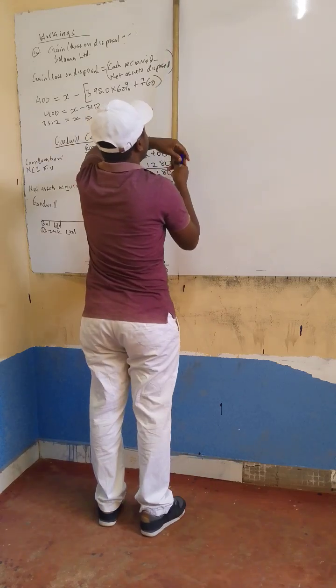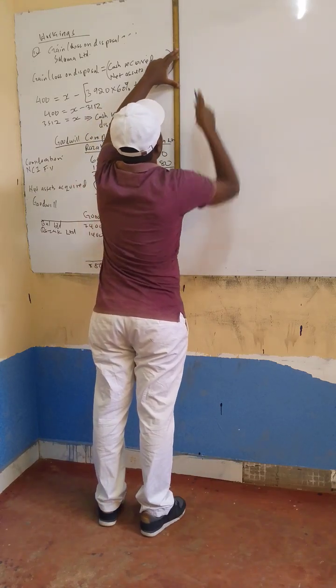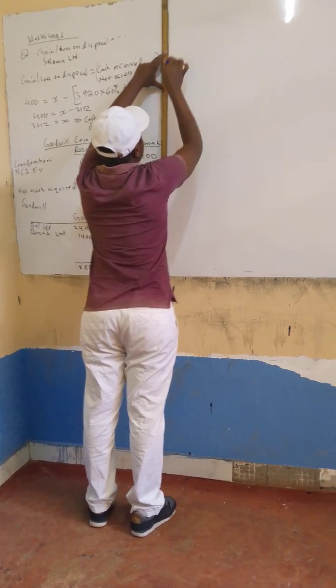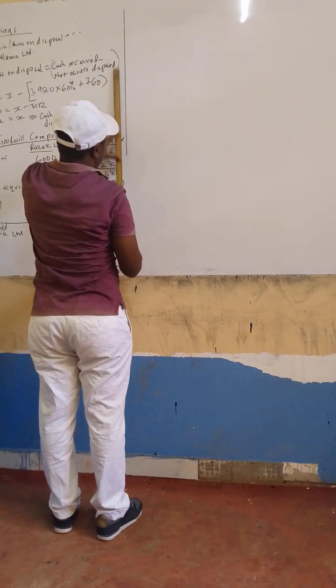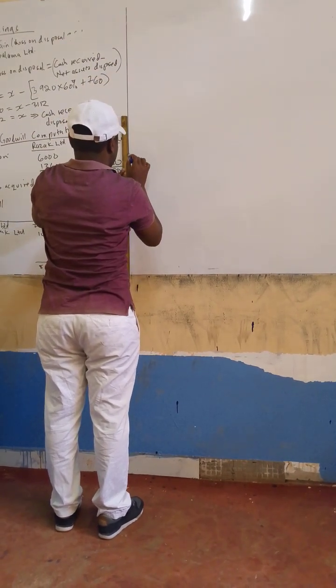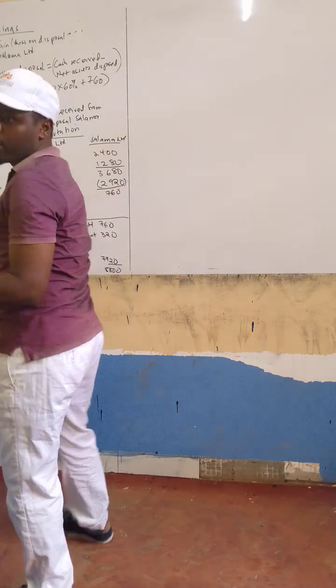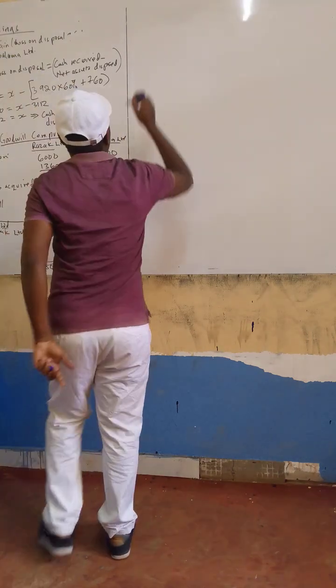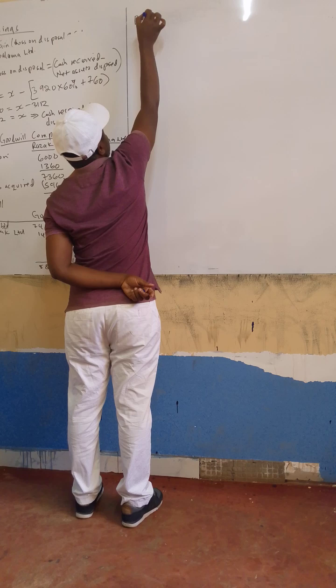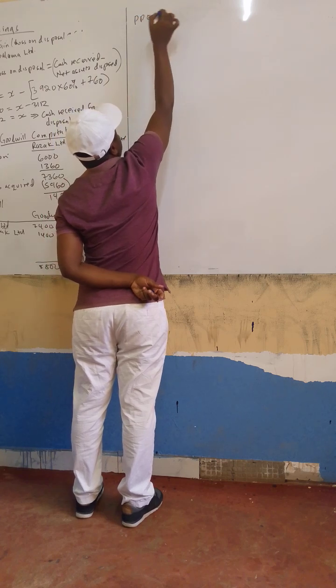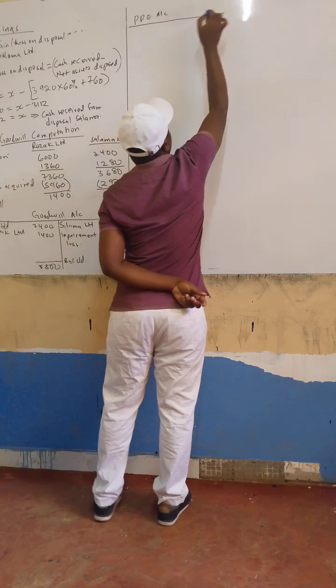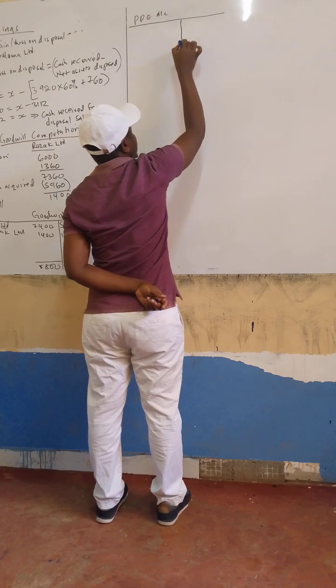We can run the property, plant and equipment account. We can run PPE, and run our PPE accounts. That will be our working three. PPE account, that is property, plant and equipment account. Again, this is an asset account.